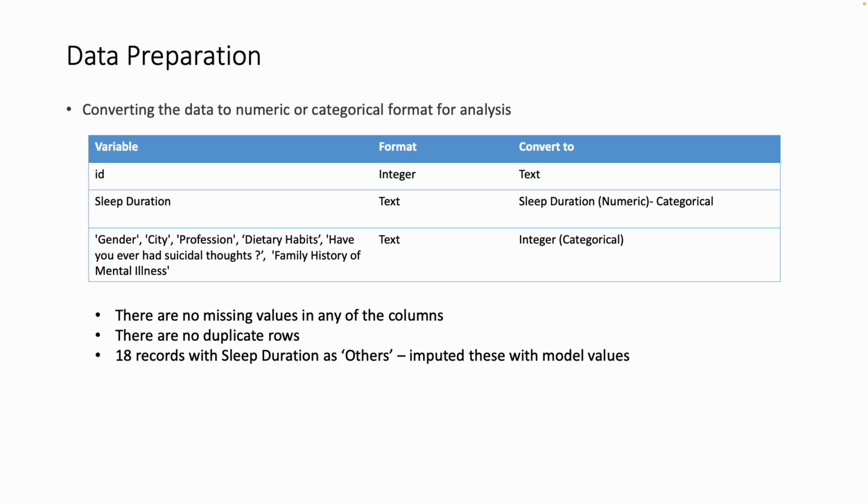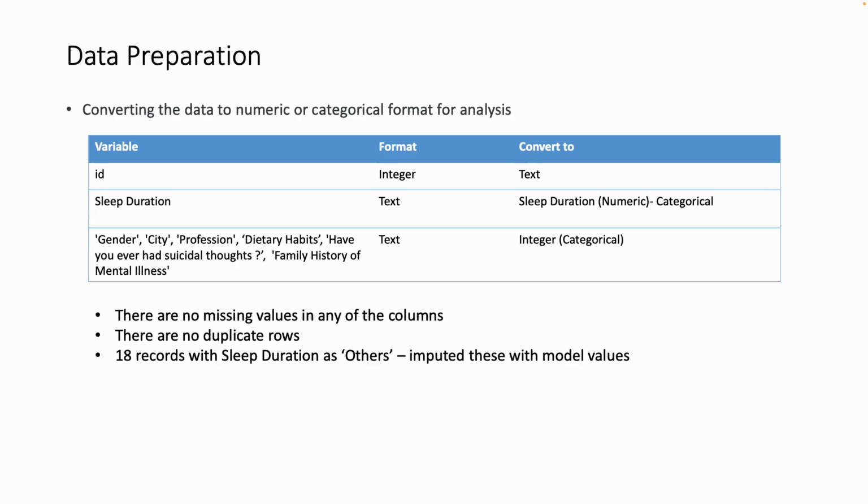We started with preparing the data, as I mentioned earlier. So we converted quite a few variables which are in text format into integers, or say numeric values. So values like sleep duration, which basically we converted into categorical. Similarly, sleep duration is number plus text, and we converted that into a numerical value.